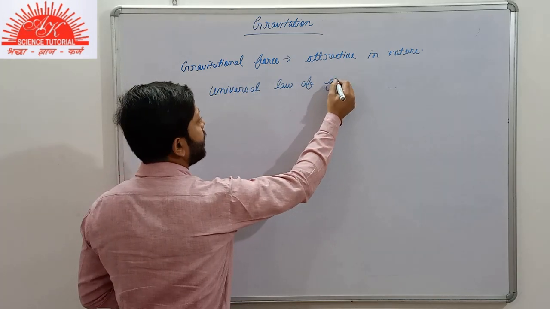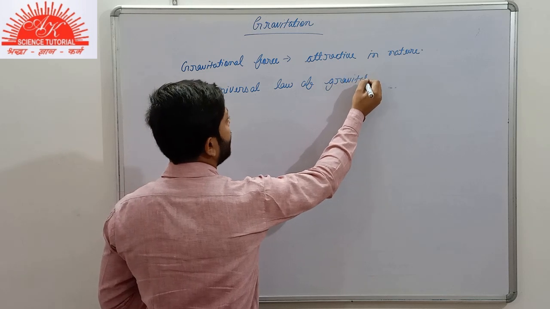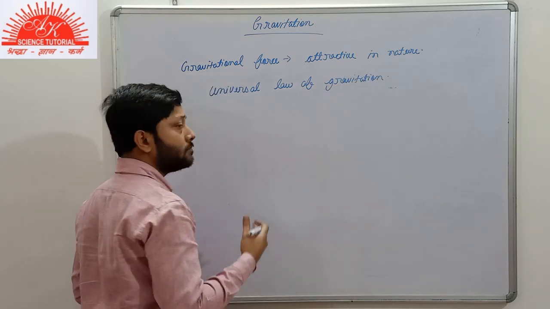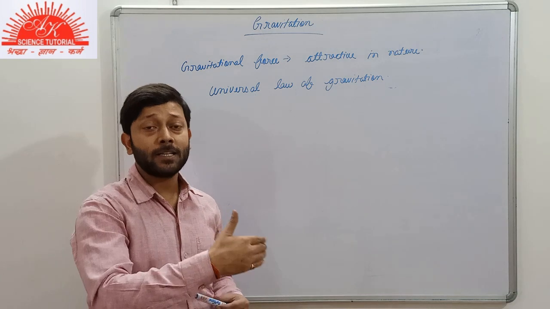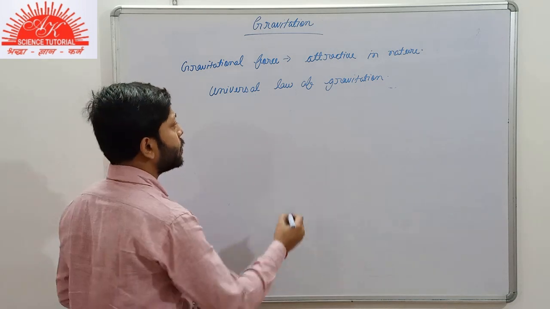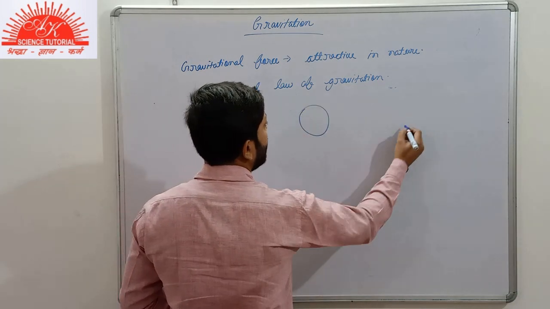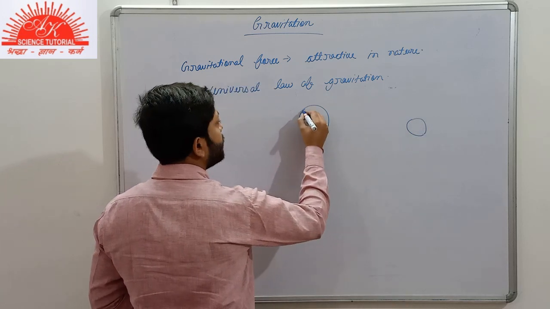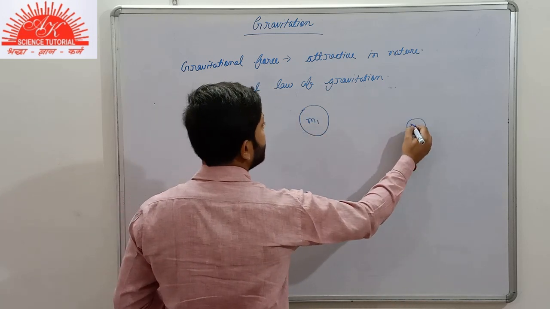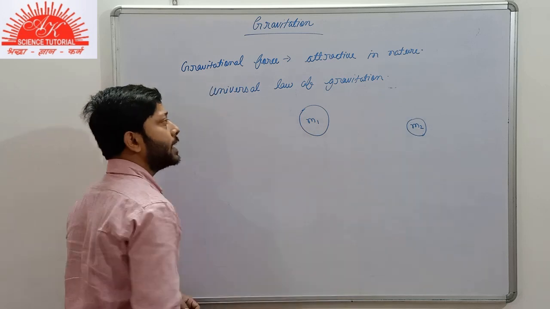So firstly, we'll get to know about the universal law of gravitation. Some part of it is already known to you. Suppose we have one body here and the other body is here. Suppose the mass of this body is m1 and the mass of this body is m2.